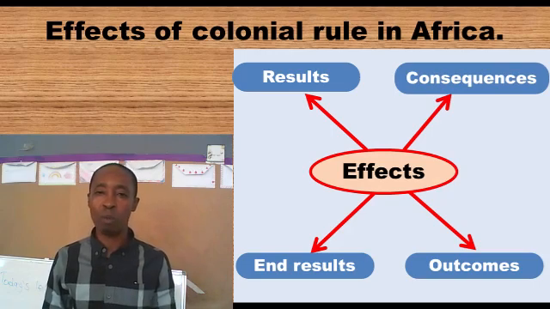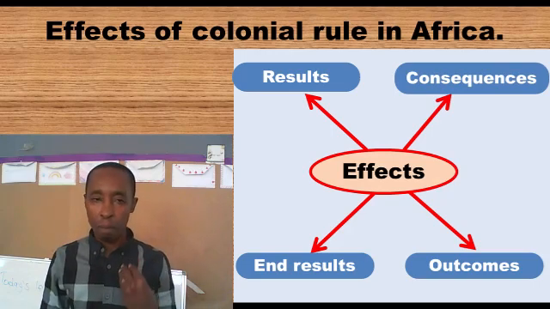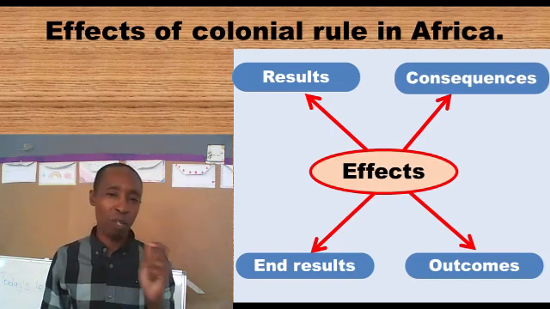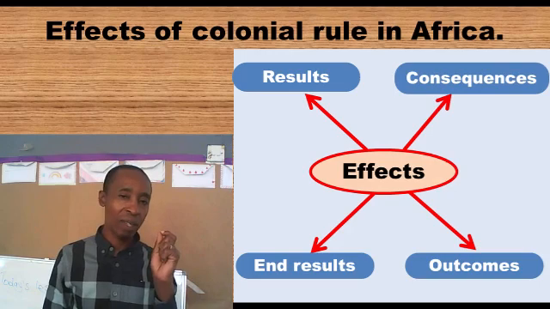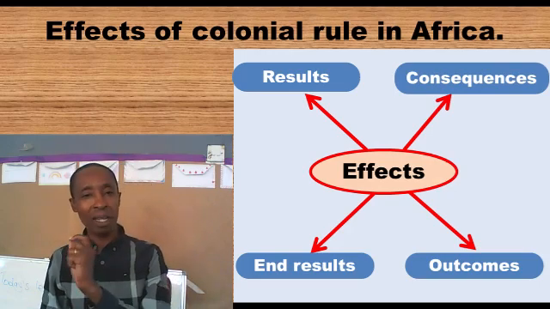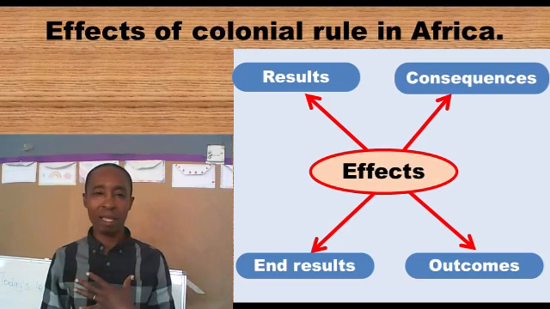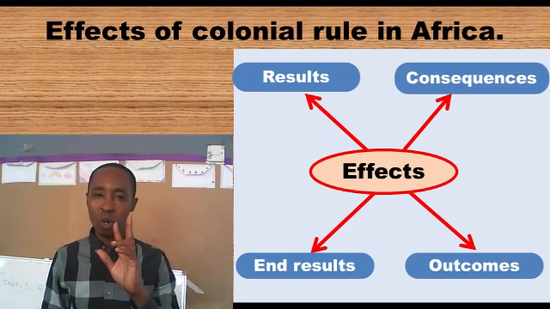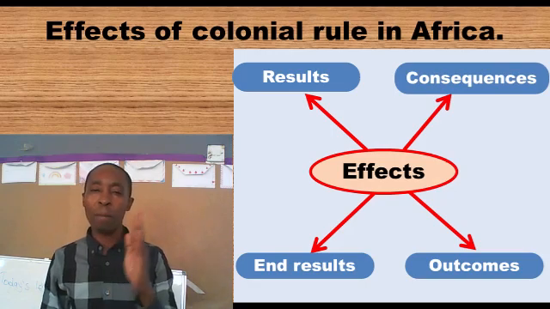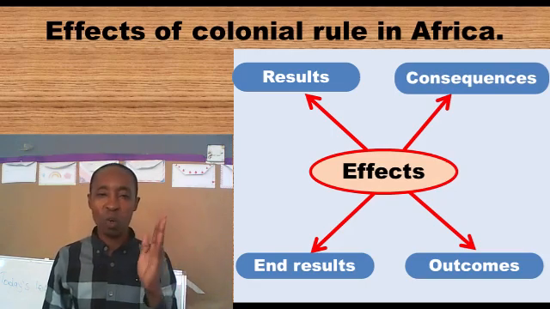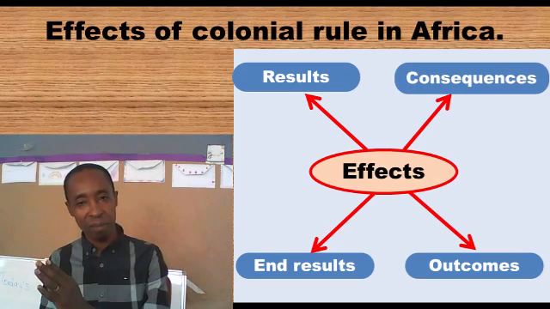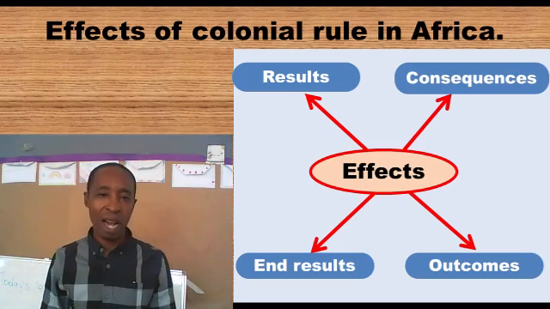Equally, outcomes mean effects. Please perceive it from the onset that when we talk of effects, they can be positive or the good things, and then negative or the bad things. So whatever the colonies did to us equally had two end results, two consequences. Consequences that were positive and consequences that were negative. So let's carry on and we see